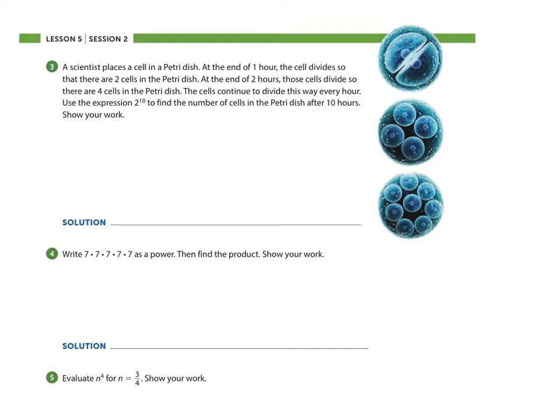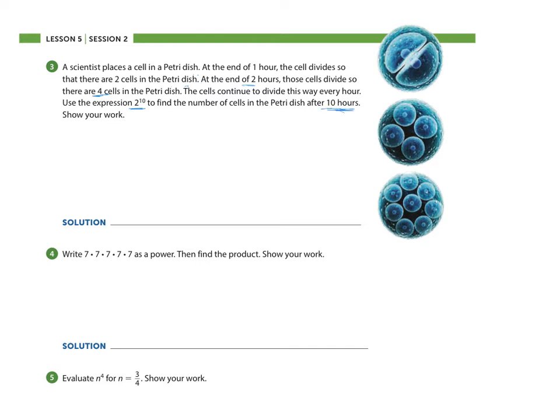At the end of 1 hour, the cell divides so that there are 2 cells in the petri dish. At the end of 2 hours, it divides so that there are 4 cells. The cells continue to divide this way every hour. Use the expression 2 to the 10th, with 2 as the base and 10 as the power, to find the number of cells in the petri dish after 10 hours.